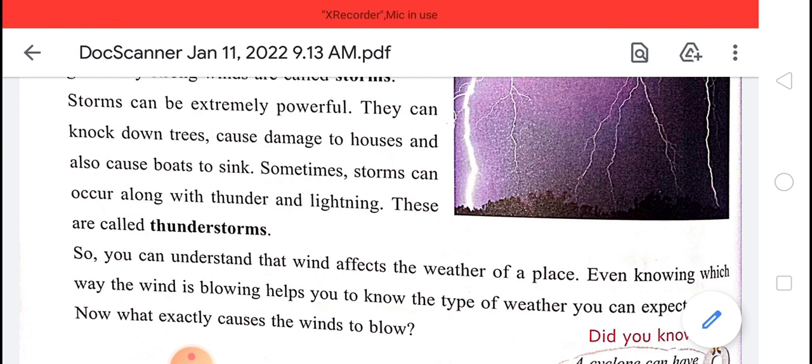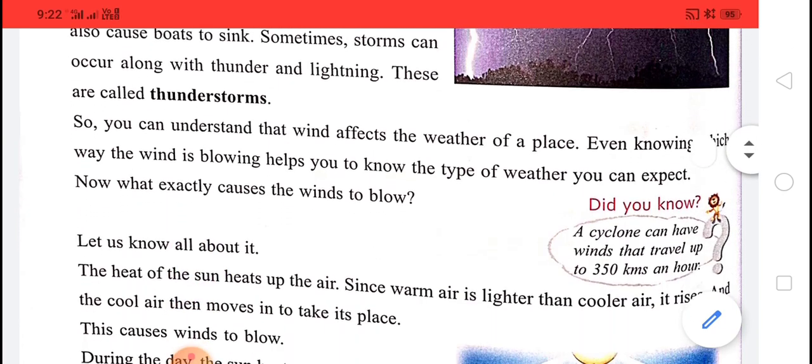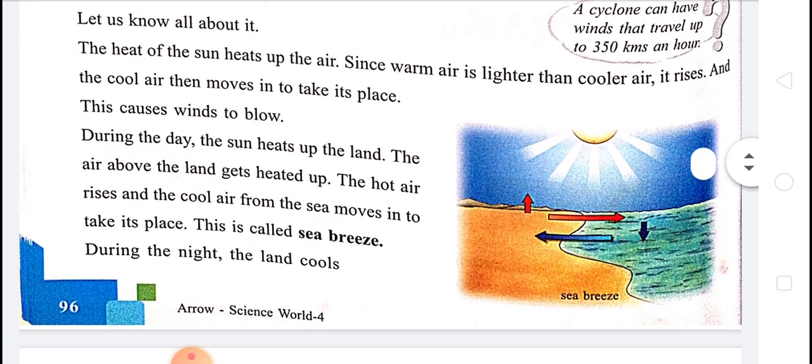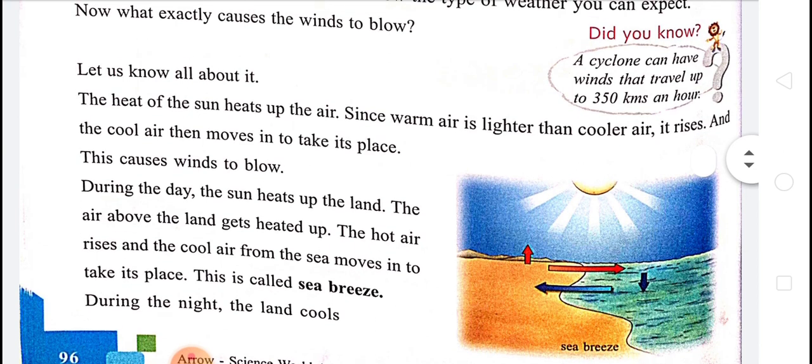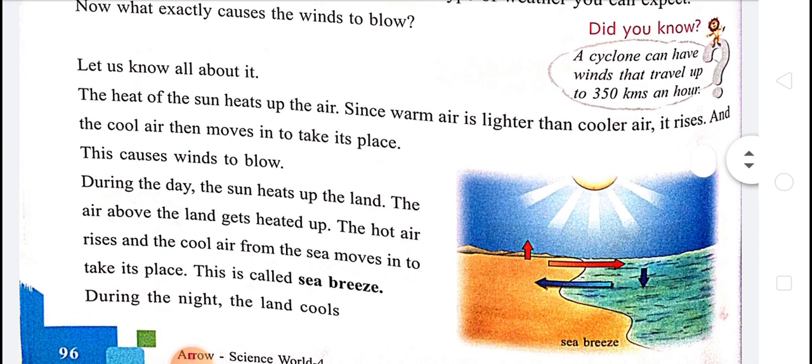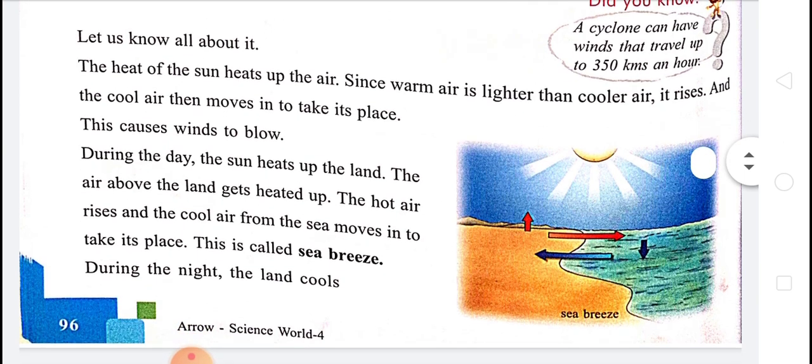Now, what exactly causes the wind to blow, students? Just see. The heat of the sun heats up the air. Since warm air is lighter than cooler air, it rises, and the cool air then moves in to take its place. This causes wind to blow.